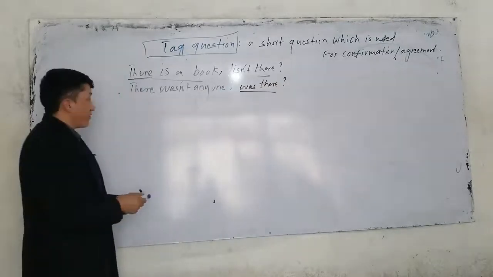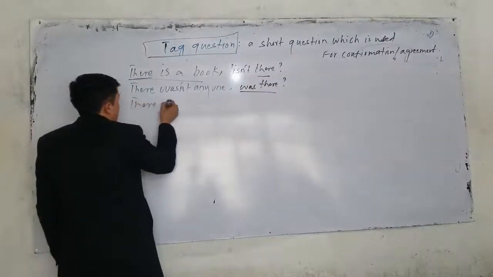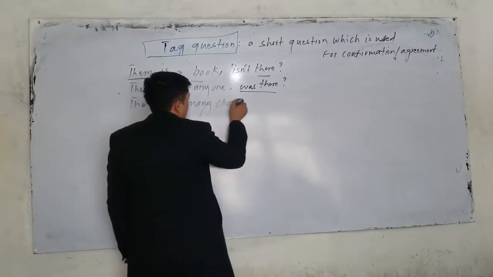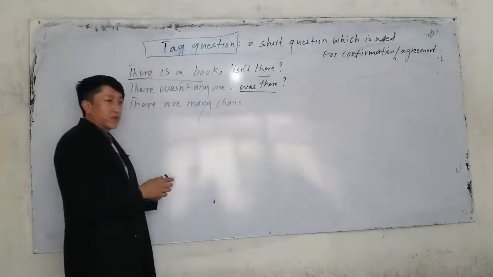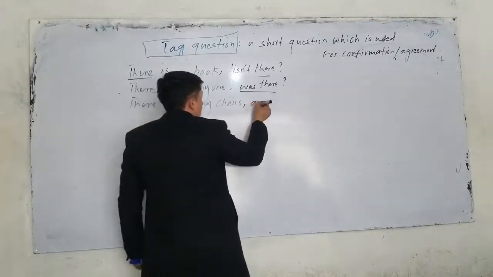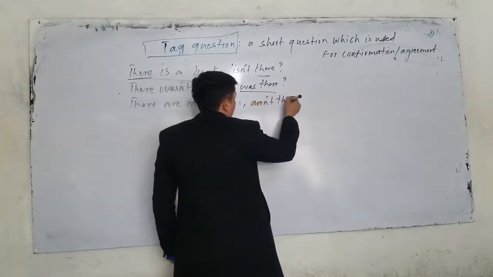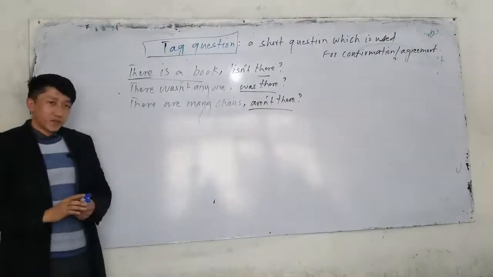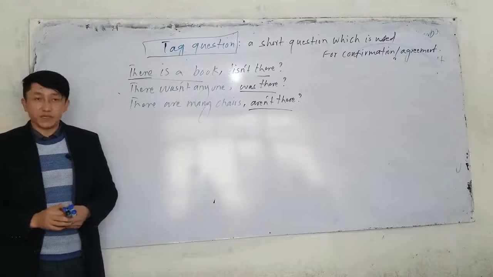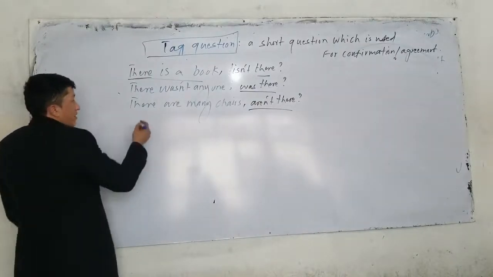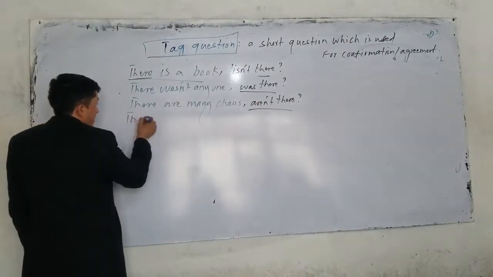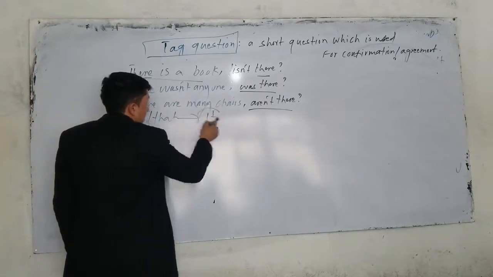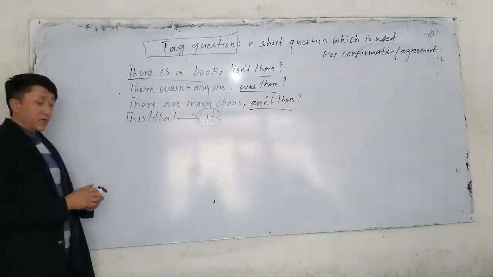Was there. Or if I say there are many, for example, there are many chairs in the class. What is the tag? There are many chairs. What should I say? Aren't there? So remember, if we have there, the tag is also there. Don't make a mistake in this one. Or the next one, if I have this or that, what is the tag here? The tag should be what? It. The pronoun should be it in the tag question.